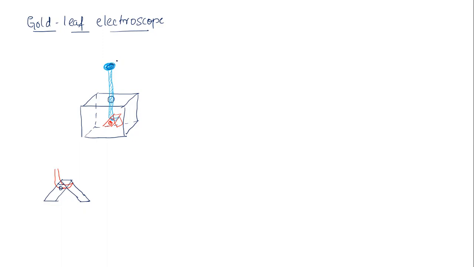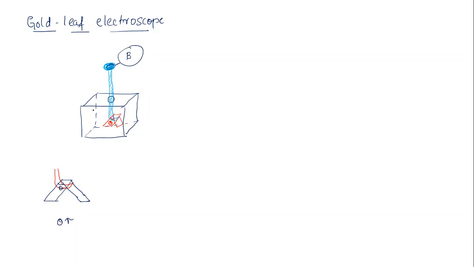As you keep it in contact, what will happen? Since it is a conductor, the charge will start flowing through this. Both the leaves are going to acquire the same type of charge. As they acquire the same type of charge, they repel each other. This angle theta becomes more. As theta becomes more, we get to know that this balloon is charged.